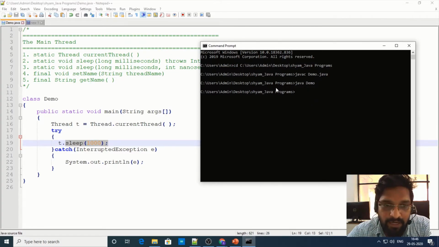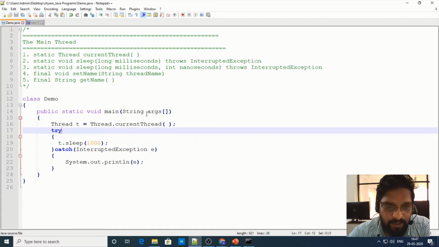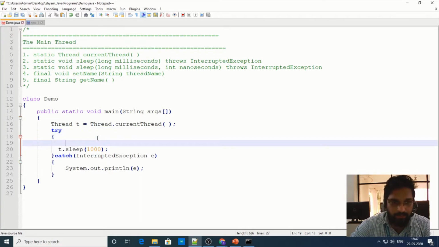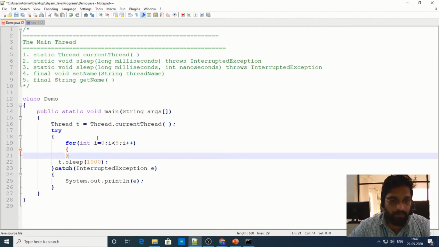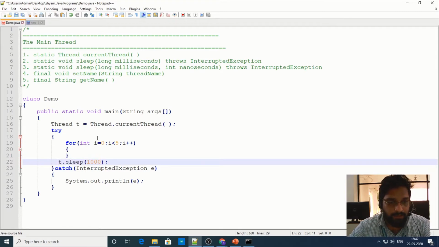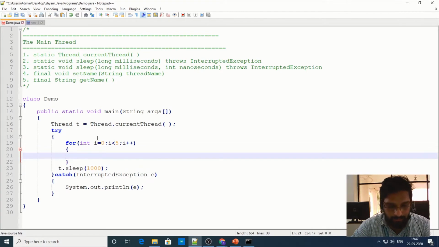You see that I'm not getting any output because inside the program I have not written any System.out.println. So now, in order to make it a little bit more interactive, inside the try block, let me write a for loop for int i equal to 0, i less than 5, i plus plus. Right, so write System.out.println.